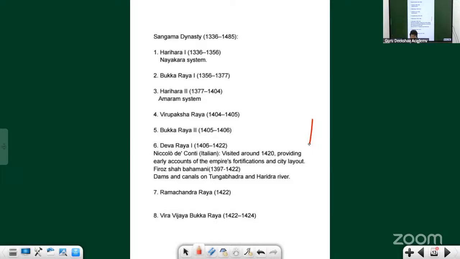I told you, in the Mughals we will see only the earliest rulers, not the later rulers. Later rulers we'll cover when we cover modern India. So these Delhi Sultanates have been understood. You can tell the proper chronology now. Somewhat you can tell it.